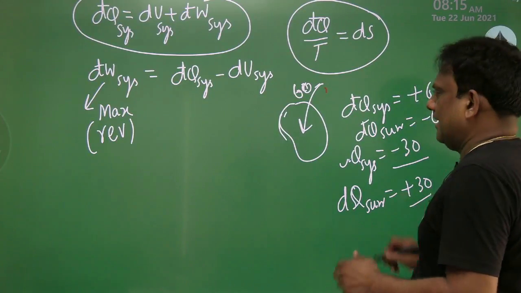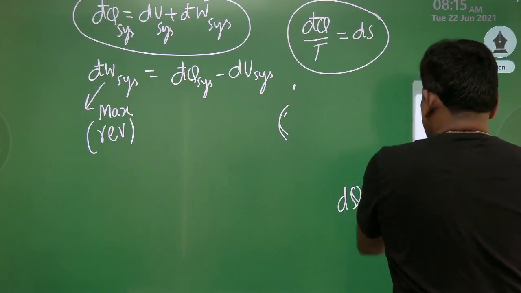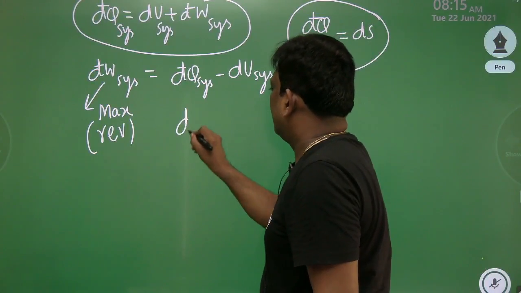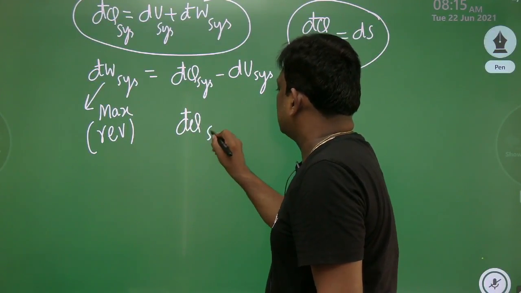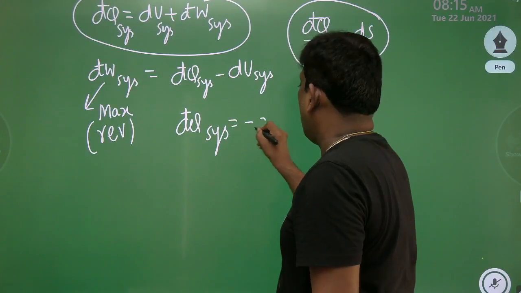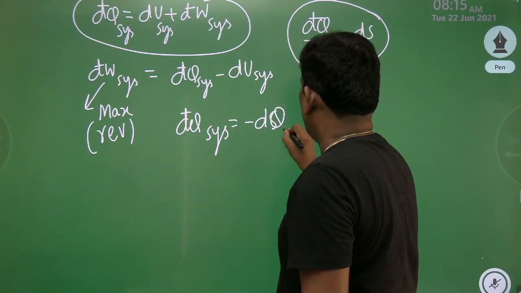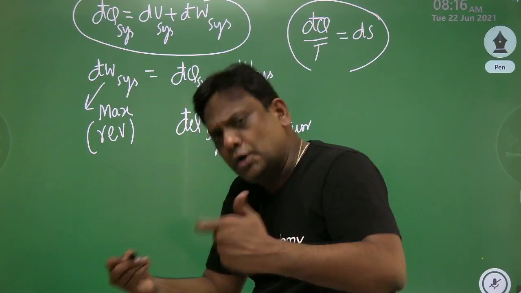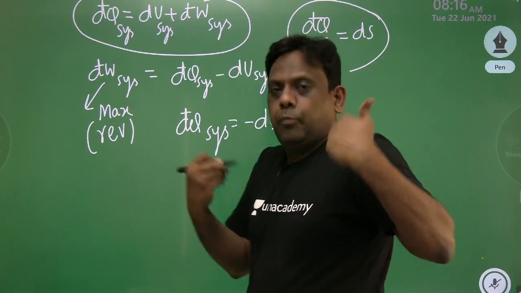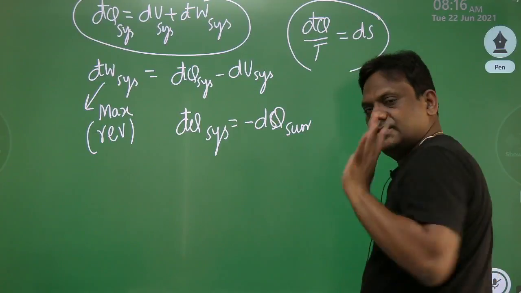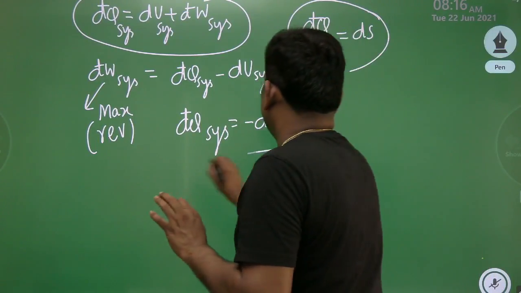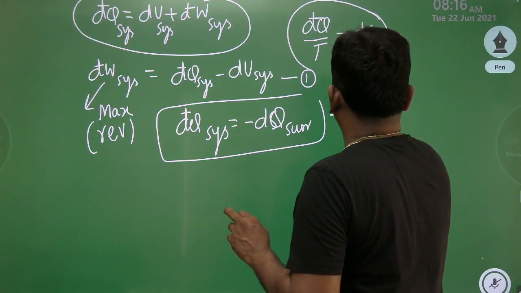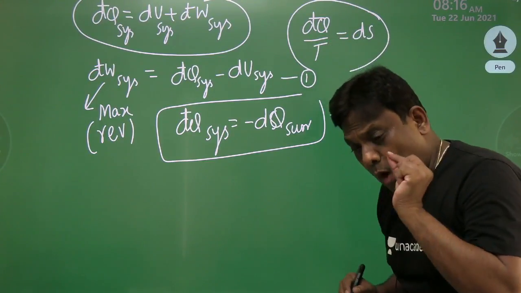So now I can write a very good equation, a simple yet profound equation: heat transfer for the system is equal to minus of heat transfer for surroundings. Because whatever the system is gaining or losing, it is exactly opposite. That's why we have taken minus. This is the equation. Let us mark this as 1 and this as 2. Wonderful. One more thing.